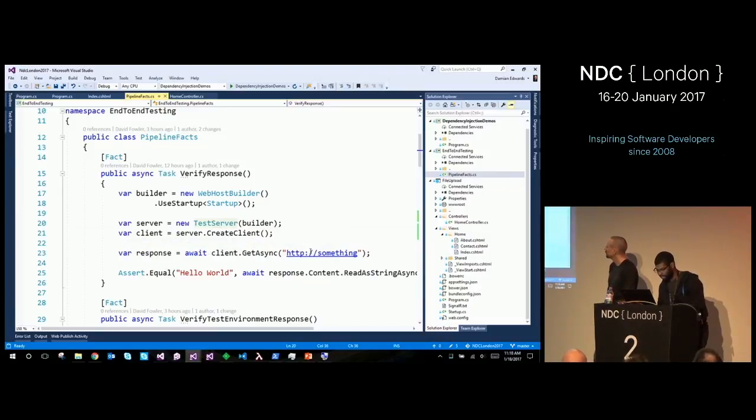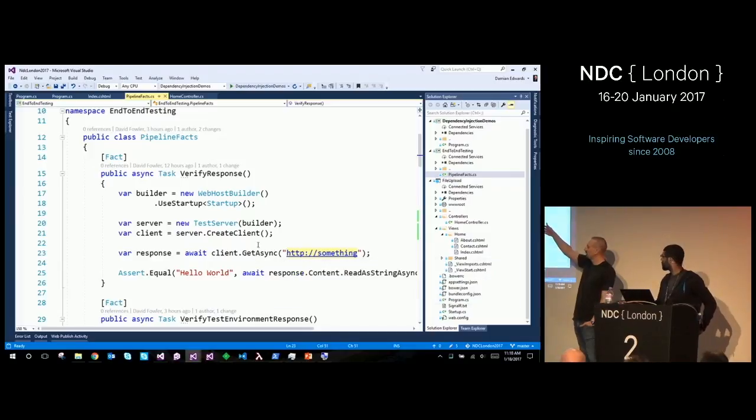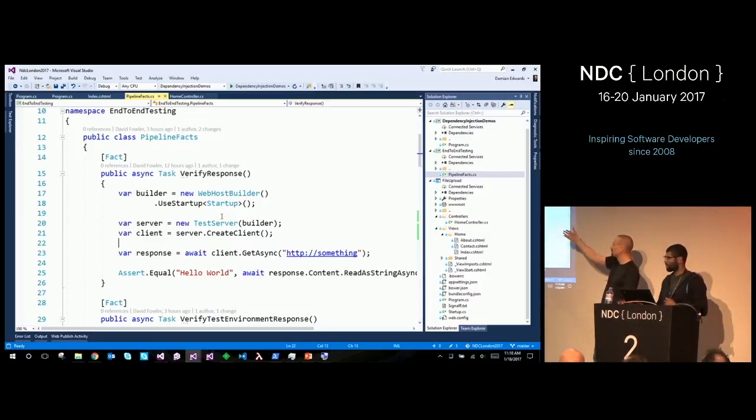And you call get async with a URL, this isn't even important. This is actually a really good demonstration of why there's a separation between the web host building phase and the startup class. So you can do everything in the web host yourself, you can just tag everything on. But this separation allows you to say, well, my app actually starts at startup, and then I can take that app and run it on a different host very simply by doing this.